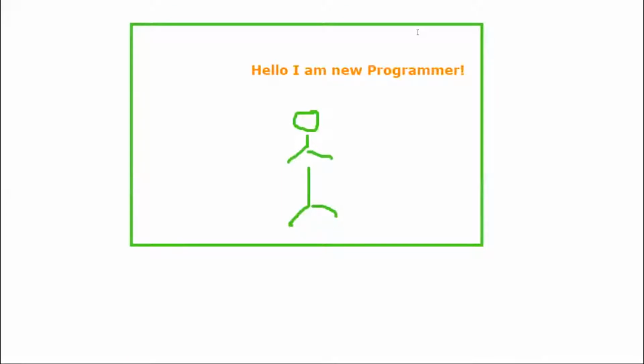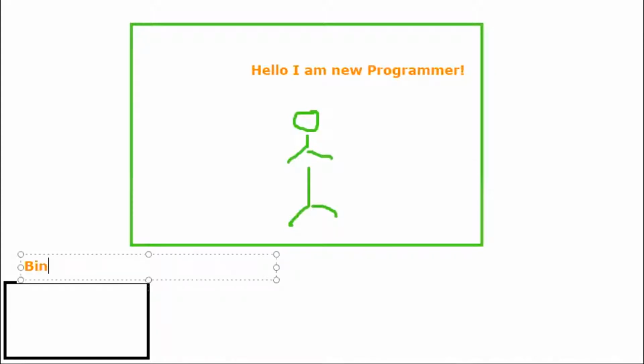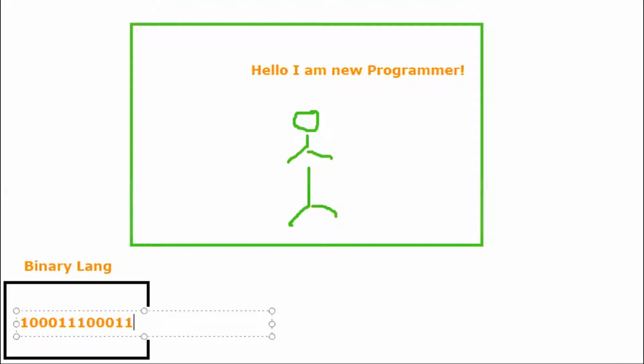Just like we speak different languages, I do speak many languages. Computers don't. Computers speak just one language. You know which language that is? That language is called binary language. Now we'll add a small thing over here. Let's say this is the computer language, binary language. Binary language is just about ones and zeros. So hello, I'm a new programmer will be all about ones and zeros. Looking at this one, hello, I'm a new programmer, it's so simple. It's in English. But ones and zeros, the binary language, is so hard, right?